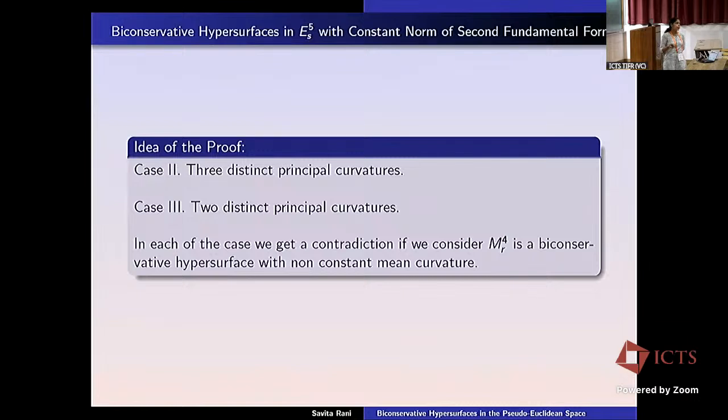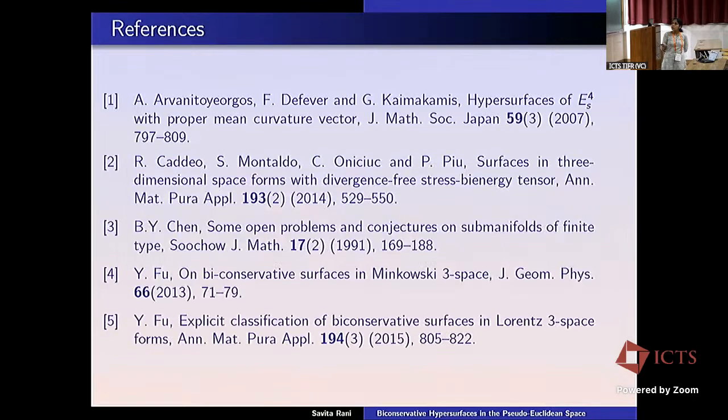So in this case, our biconservative hypersurface will have constant mean curvature if we consider that the square norm of the second fundamental form is constant and the shape operator is diagonalizable. So these are the references.